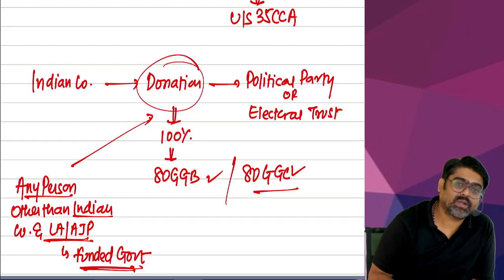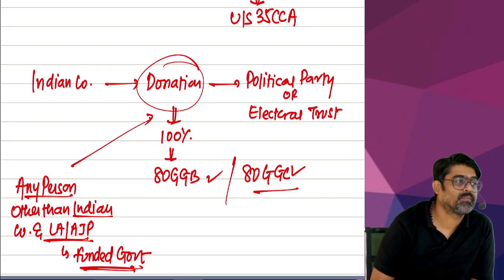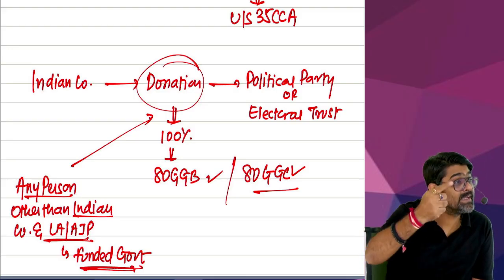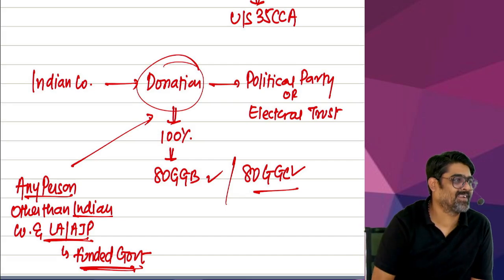Now, donation to political parties up to 2000, which mode? Any mode, including cash or other than cash? Including cash? No. That is applicable only for 80G and 80GGA.